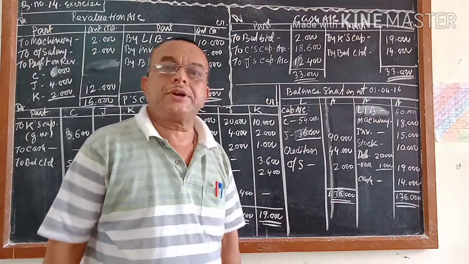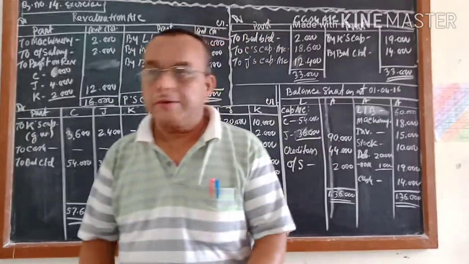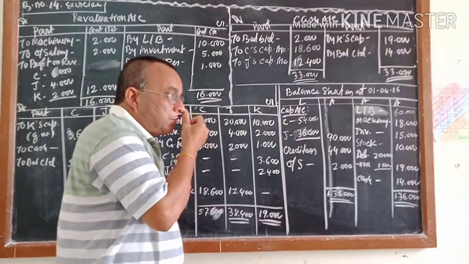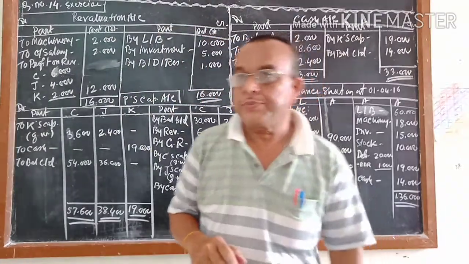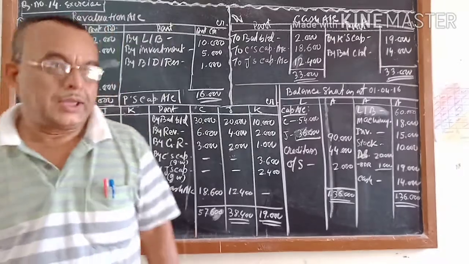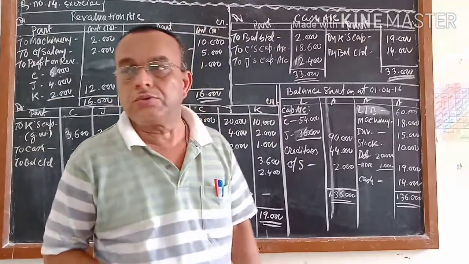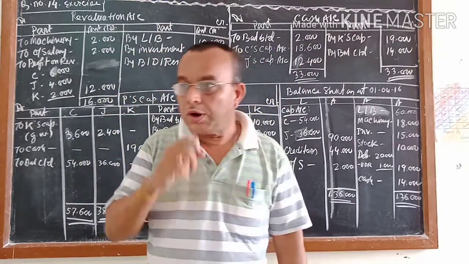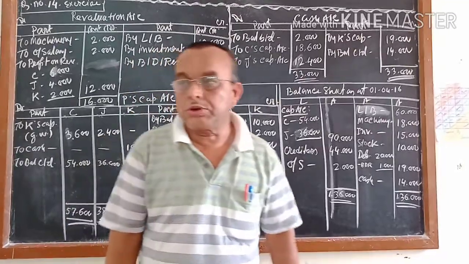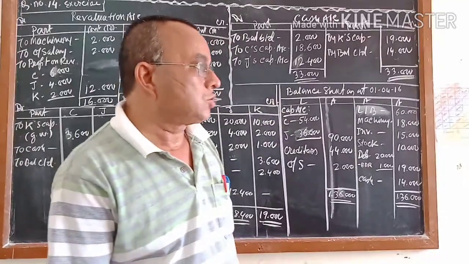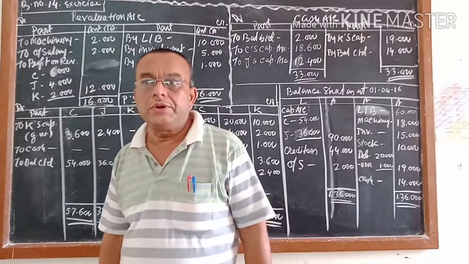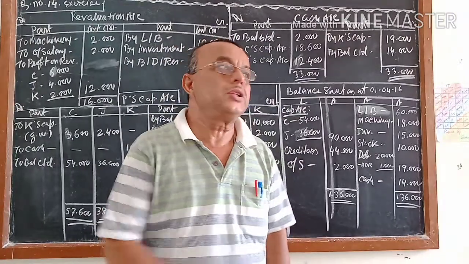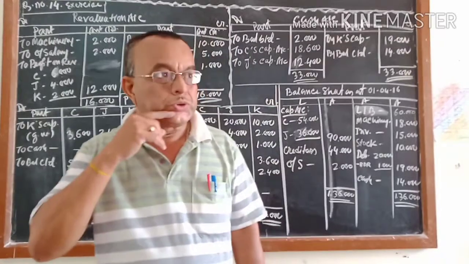The sixth chapter, which is called the retirement or death of a partner, is going on. In the previous video, a few questions from the illustrations as well as from the exercise I have solved, and I sent the video to you through WhatsApp. I think almost all the students are following, but I have seen that some of the students are not watching. I request all of you to follow the video, but before watching, read the question twice, then start watching, and it will be easy for you.